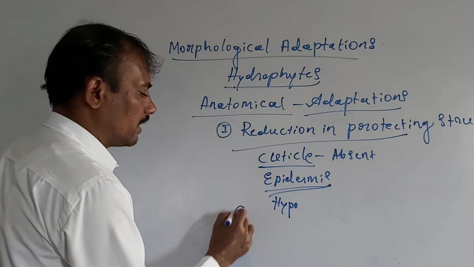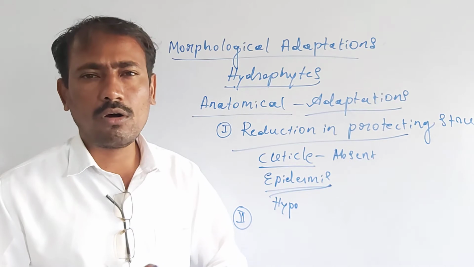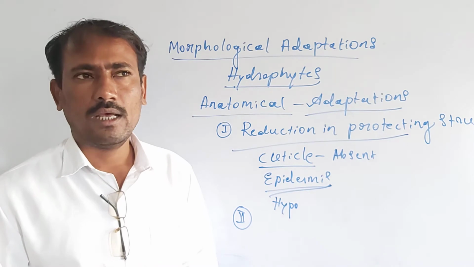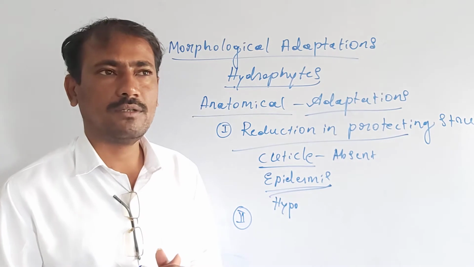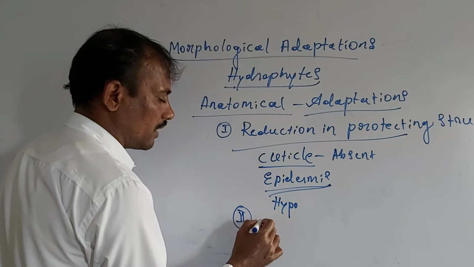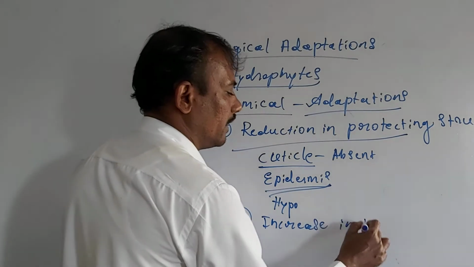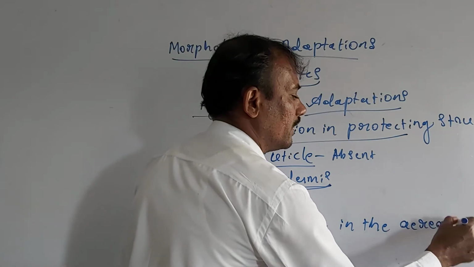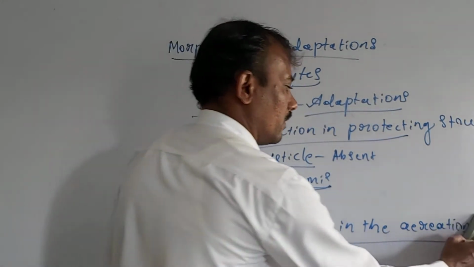Then the second anatomical adaptation of hydrophytes is that almost all the free floating, submerged, and amphibious hydrophytes show an increase in aeration. Increase in the aeration is the second anatomical adaptation.